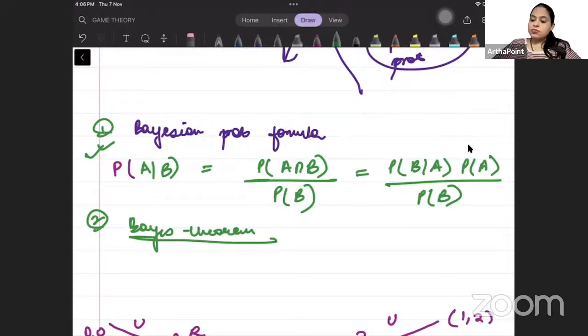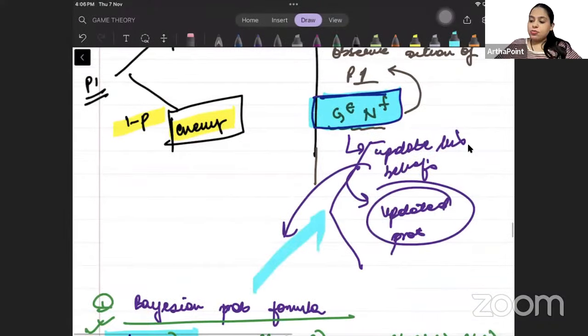Based on Bayes theorem and the conditional probability formula, we will find the conditional probability. We will find the updated probability. Okay? That is what we want to do in this chapter.